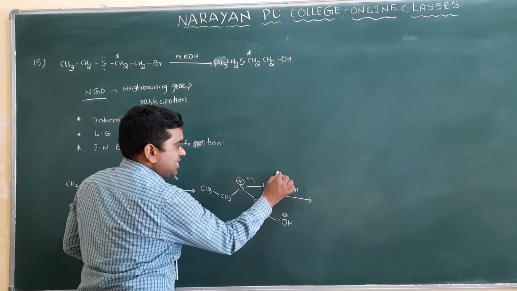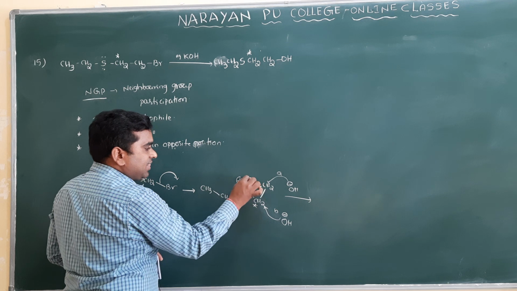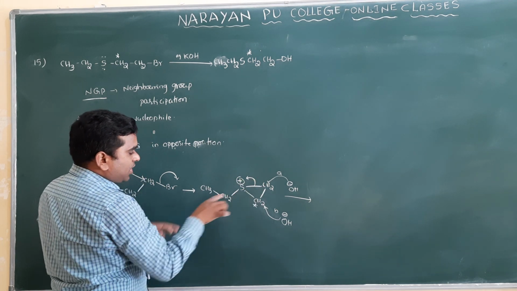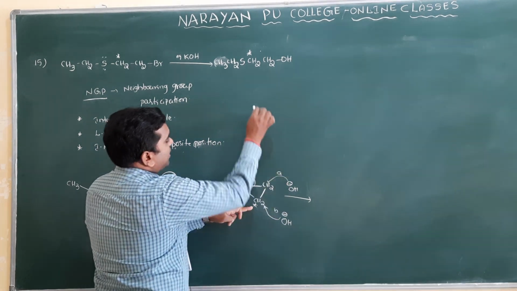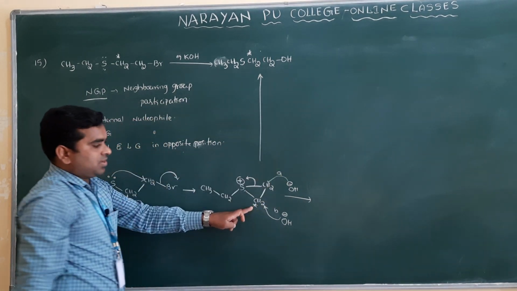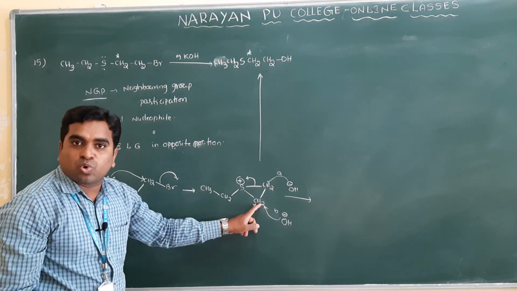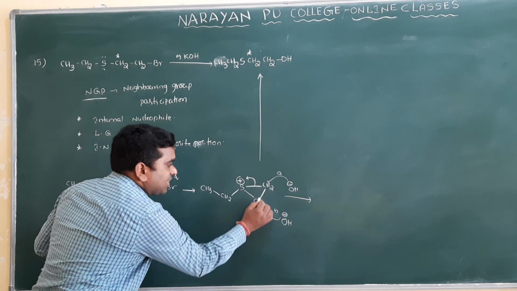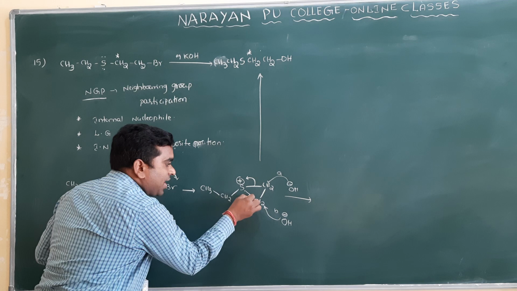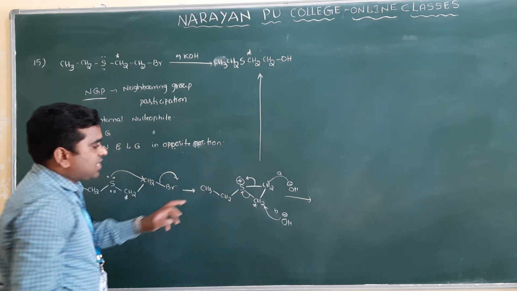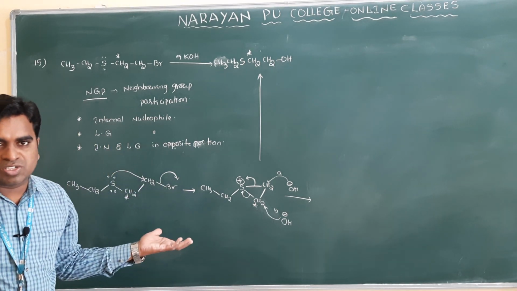Suppose this is A and this is B. If nucleophile attack takes place on this carbon, then this bond will break. Then what product will you get? CH3, CH2, S, CH2 star, CH2OH. This is the product. Clear ma? But when OH attacks on this star CH2 carbon, then what will happen? When OH attacks on this carbon, this bond's electrons will shift towards the sulfur. Sulfur is already positively charged, gaining electrons neutralizes the charge.